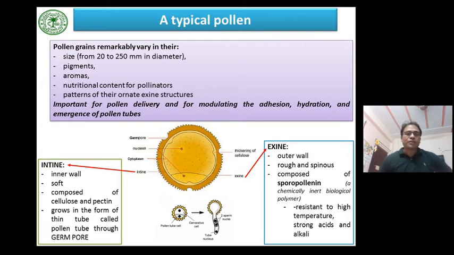So a typical pollen has the intine and exine. Intine is the inner wall. It is soft, composed of cellulose and pectin, and grows in the form of a thin tube called the pollen tube through the germ pore. And the exine is the outer wall. It is rough and spiny, composed of sporopollenin. It is a chemically inert biological polymer. It is resistant to high temperature, strong acids, and alkali.